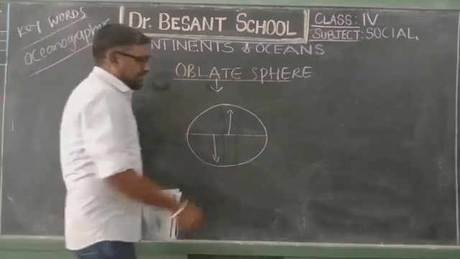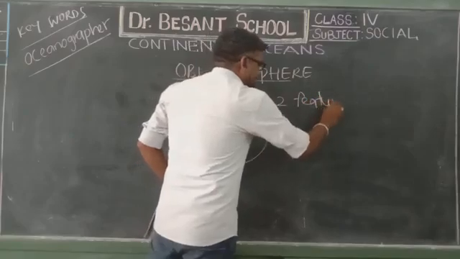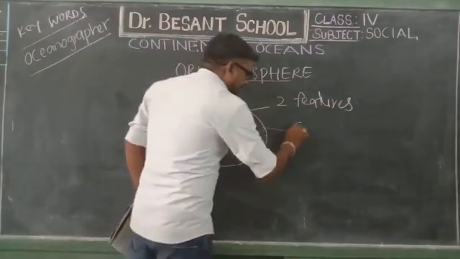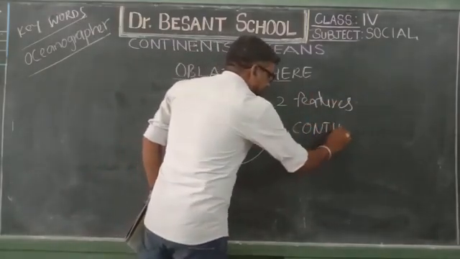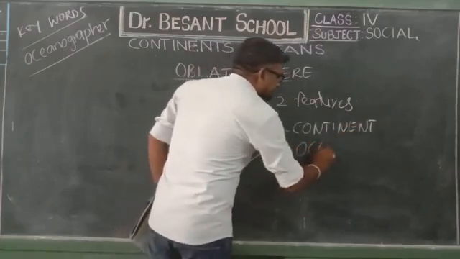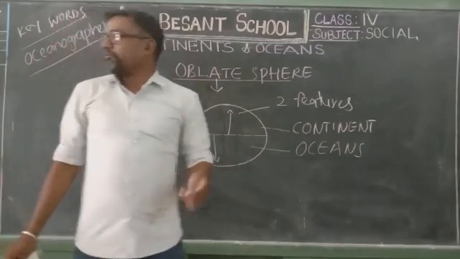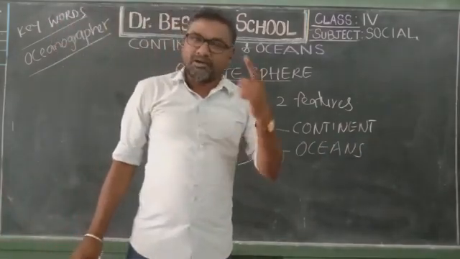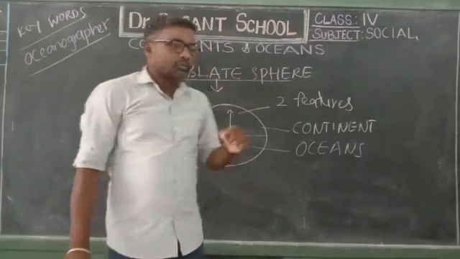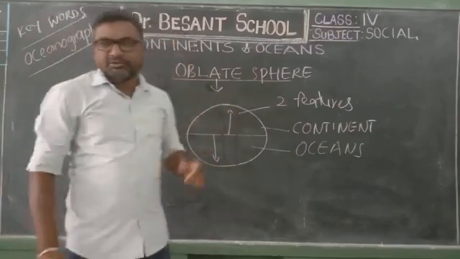The same Earth has 2 main features. One is called the continents and one is called the oceans. Now children, we are moving into the first part, the first feature of our Earth, the continents.